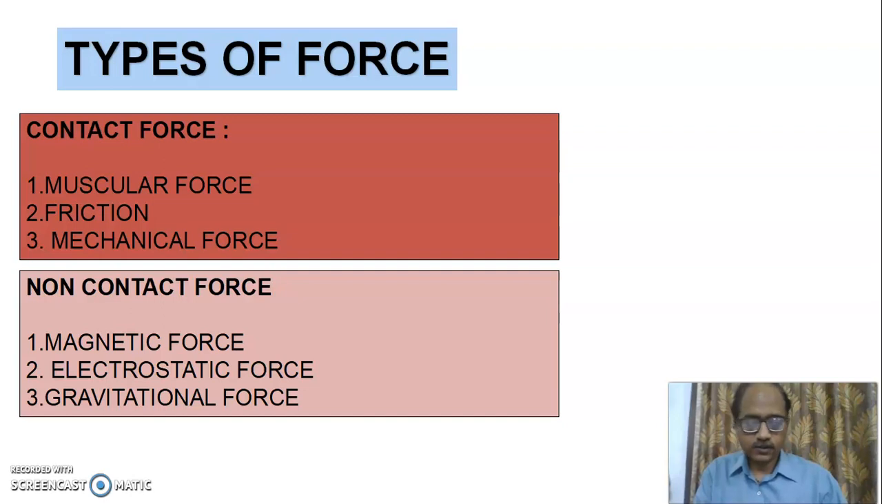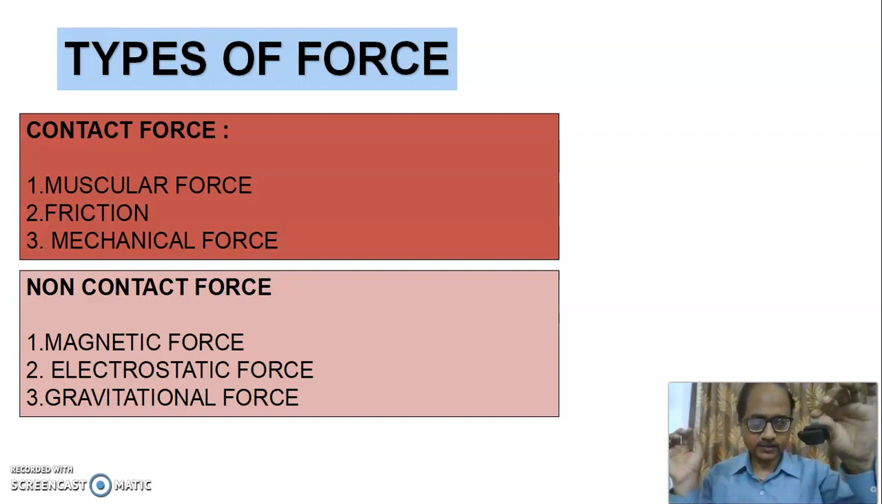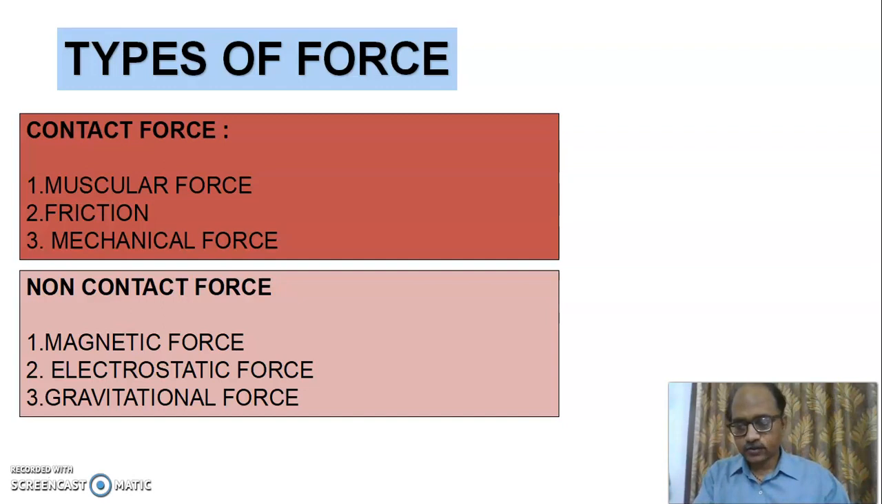Magnetic force: you see, these are two pieces of magnets, first one and second one. I'm bringing one close to the other, and both of them make contact. This is an example of magnetic force. Electrostatic force: there are two like charges, positive charges, they repel. Unlike charges, positive and negative, attract.